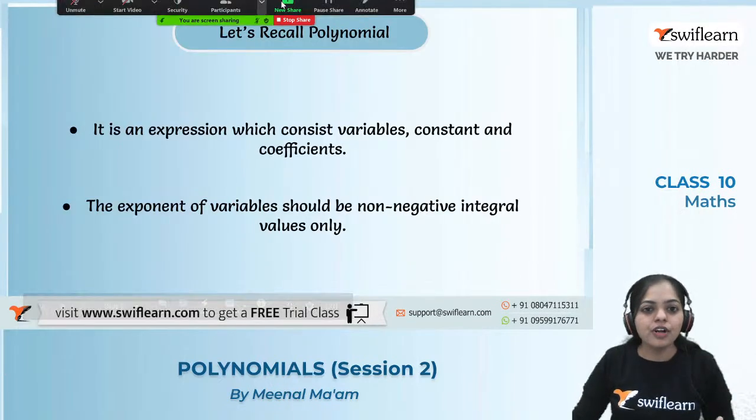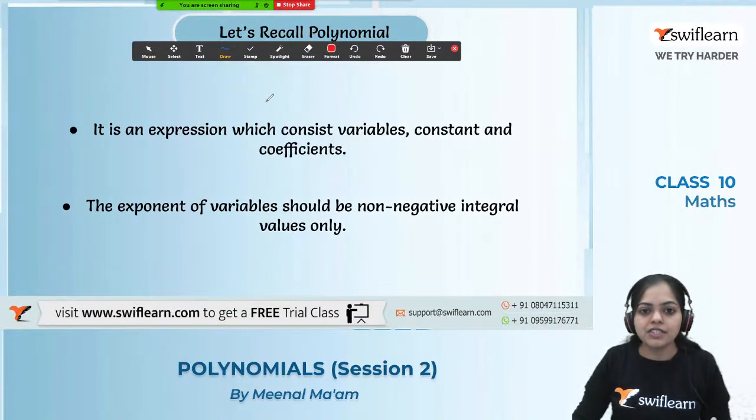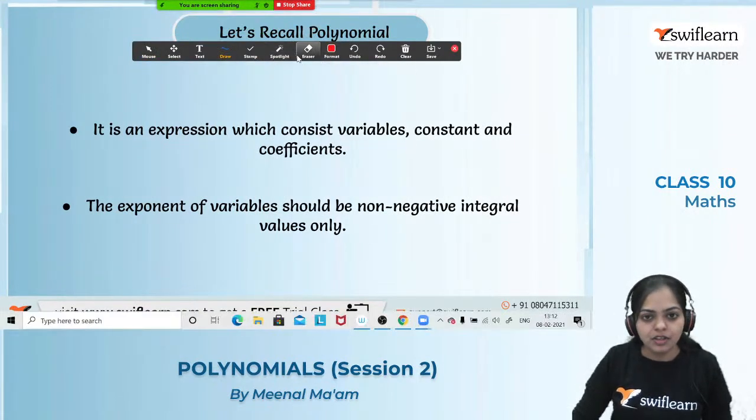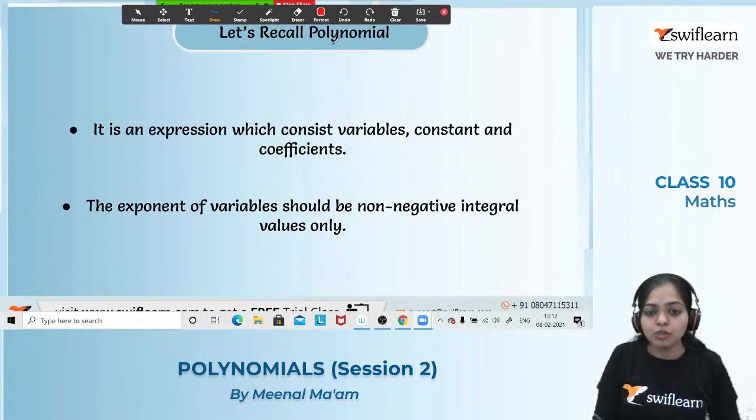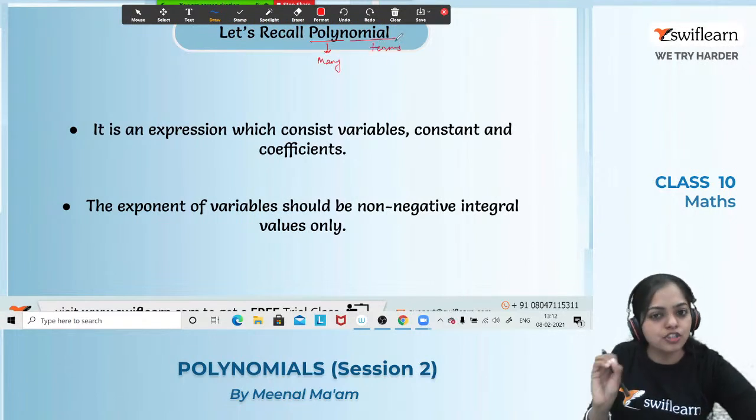So first recall what we have discussed in the last class, that is on Saturday. We have discussed polynomials. Once again, let's discuss the polynomial. What's the meaning of polynomial? Poly means many and nomial means terms. The polynomial is nothing but it consists of many terms.